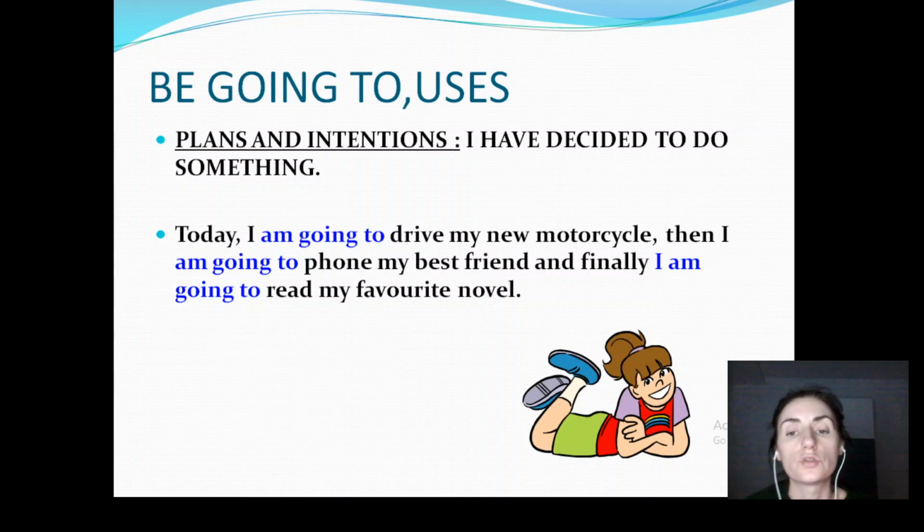Now we can go over to the second part of the lesson, or the uses of be going to. So, when do we use be going to? We use it when we have plans and intentions, something we have decided to do. So I repeat, this is very important. This is the main difference between will and be going to. We use be going to when we have decided to do something in the future.